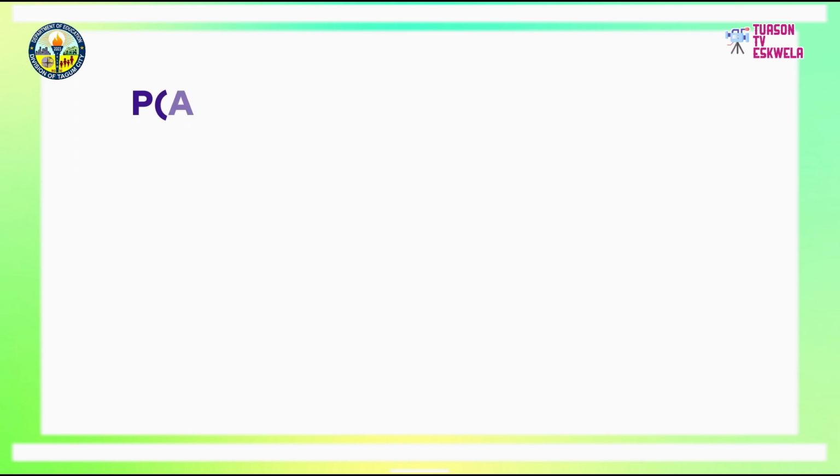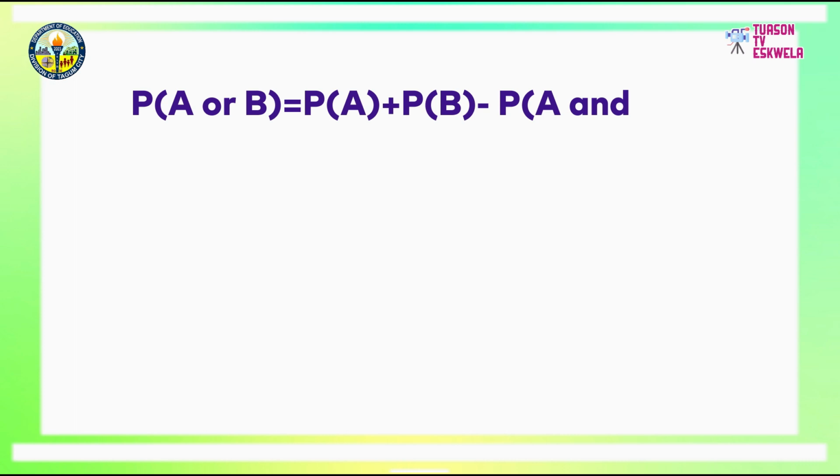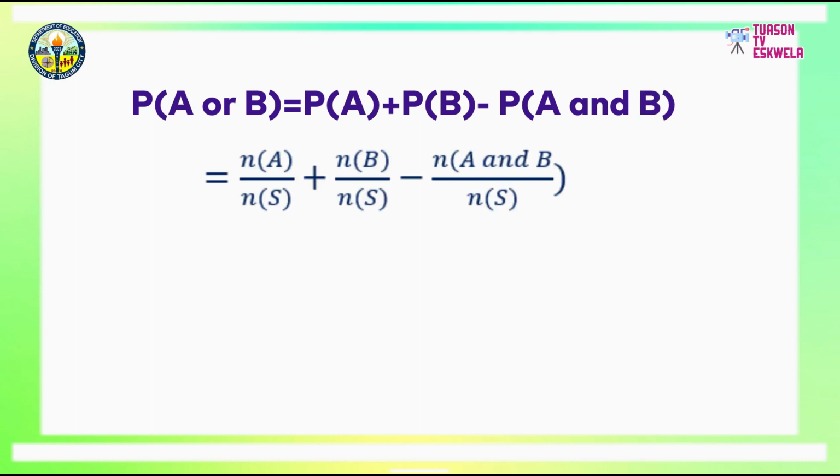So, the probability of A or B equals the probability of A plus the probability of B minus the probability of A and B. That is N of A over N of S plus N of B over N of S minus N of A and B over N of S. The probability of event A is 4 over 52, since there are 4 jack cards from a deck of 52 cards, while the probability of event B is 13 over 52, given that there are 13 heart cards.